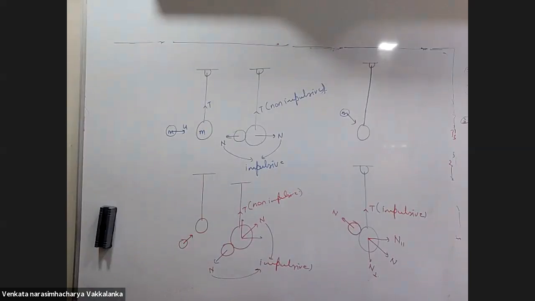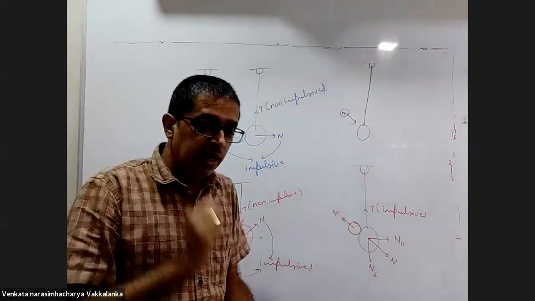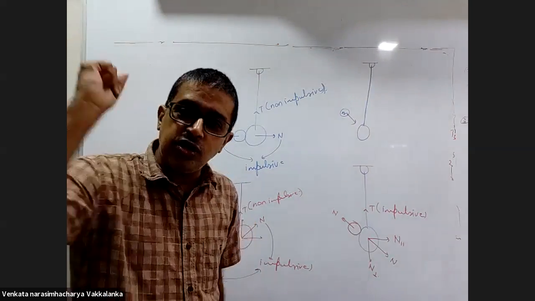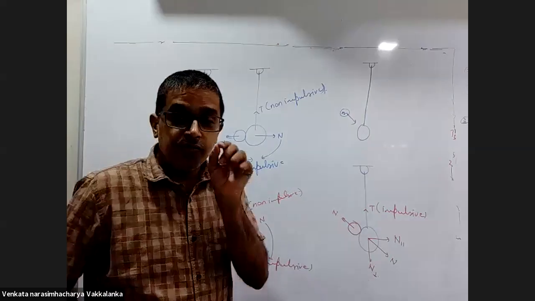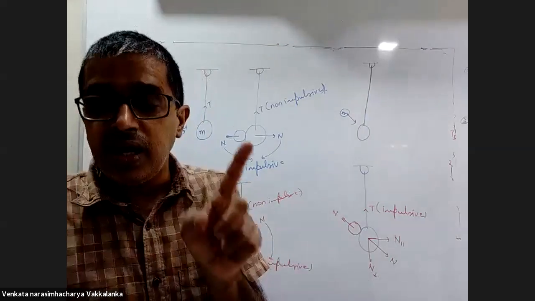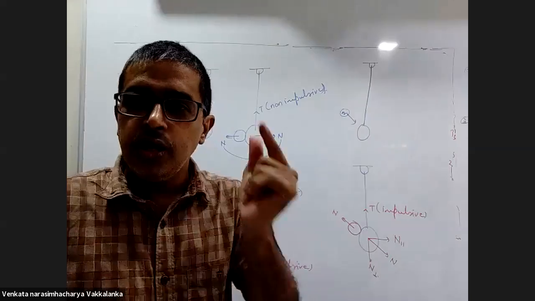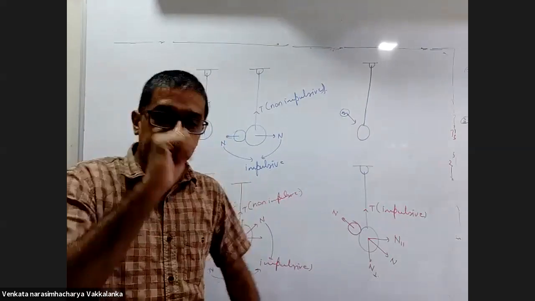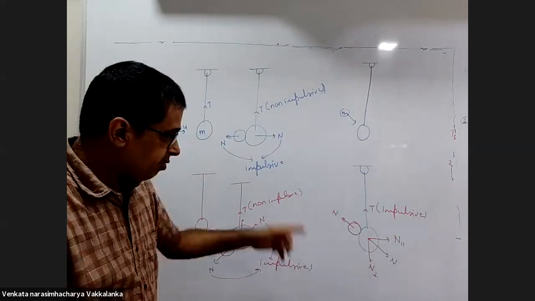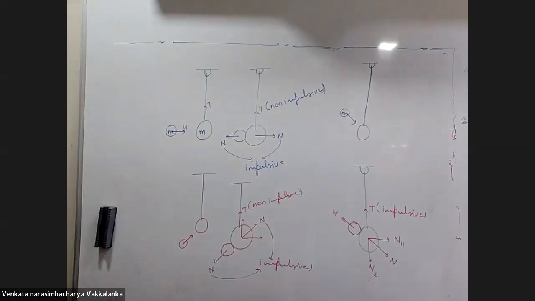Sir, impulsive friction is there. Yes. Friction generated by impulsive normal force is also impulsive. I'll dictate that point. Wait a minute, finish this. Sir, in bungee jumping also it is because of the impulsive forces that the person comes up. Partly because of impulsive and partly because of the elastic nature of that rope.